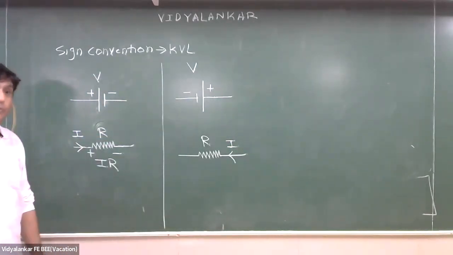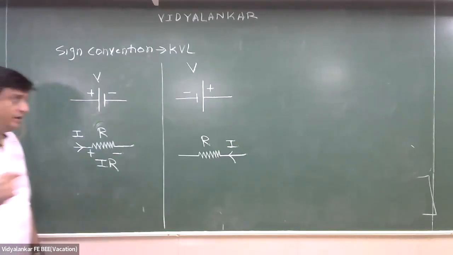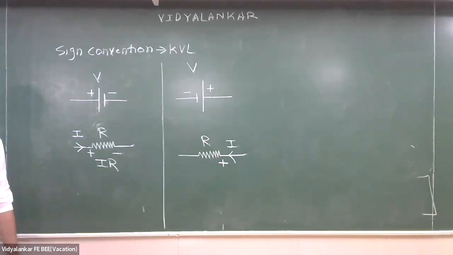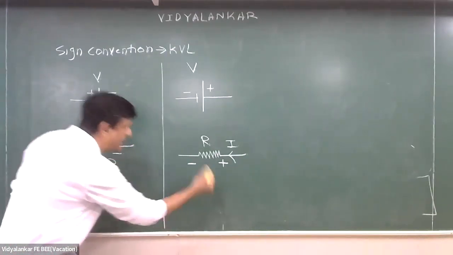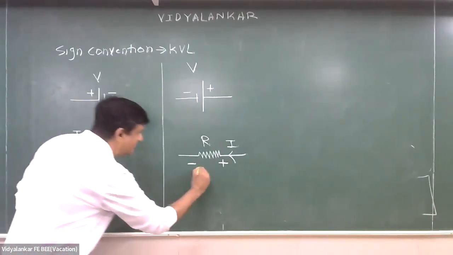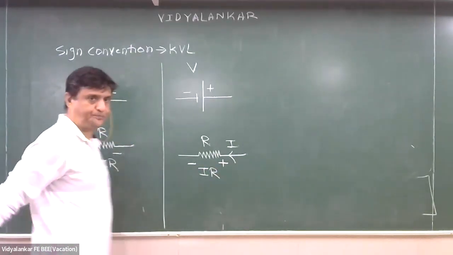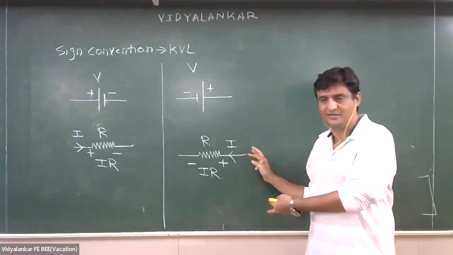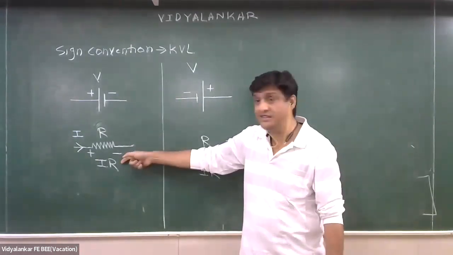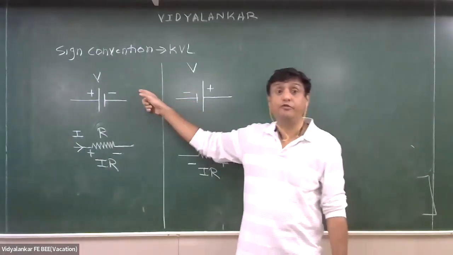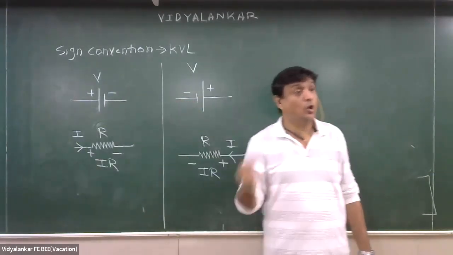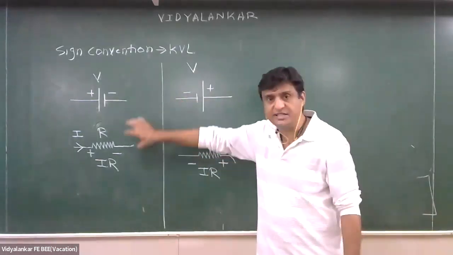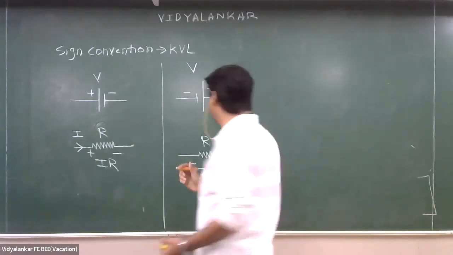Because of this current, there will be voltage drop, and what we mark, जहां से करंट एंटर करता है वी मार्क एज अ पॉजिटिव, और जहां से करंट निकलता है वी मार्क एज अ नेगेटिव. Again, understood, two sets of voltages, either this or this. Again, what is the difference between this and this? This is the voltage of a voltage source and this is the voltage drop. So this is the active element, this is the passive element. अब ध्यान से सुनना.